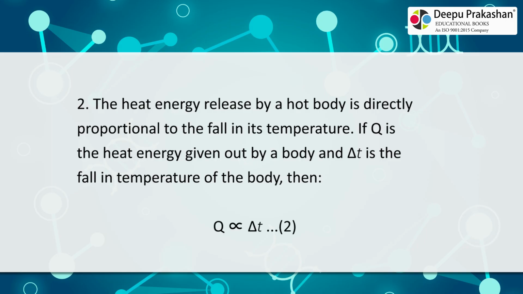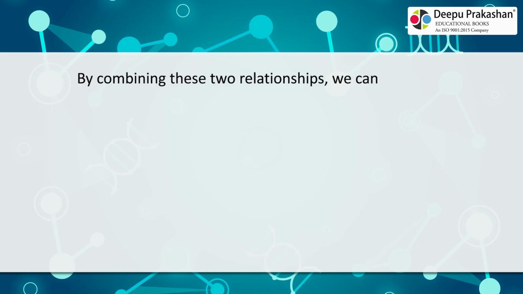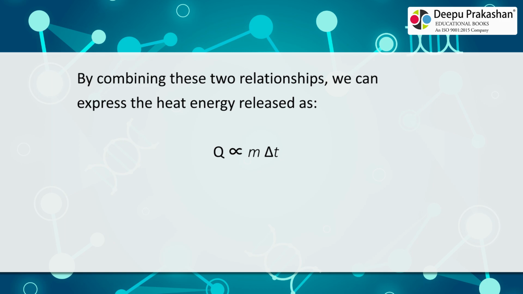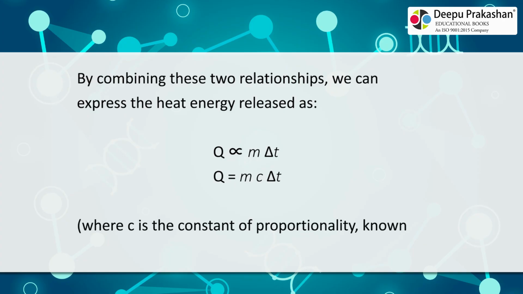By combining these two relationships, we can express the heat energy released as Q is proportional to m delta T. Q is equal to mc delta T, where c is the constant of proportionality, known as the specific heat capacity.